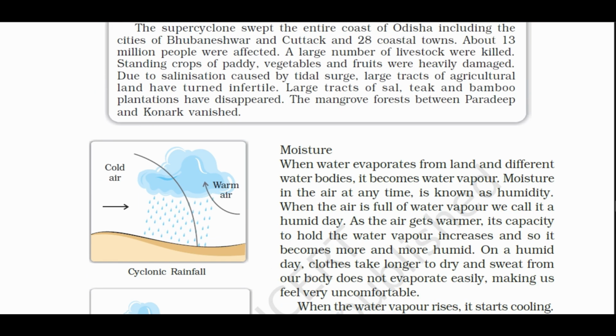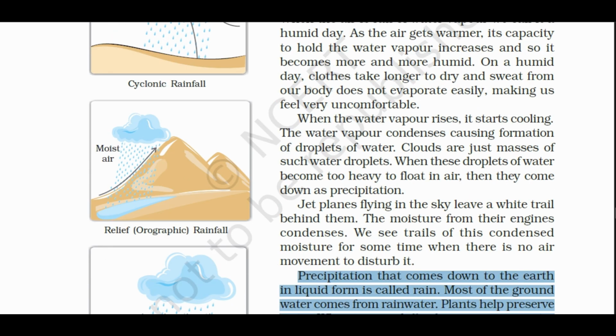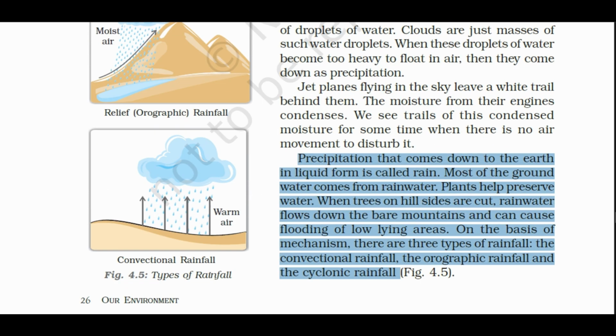The three types of rainfall are shown here. Cold air flows this way and the warm air rises upwards. Moist air shows the movement of the moist air, and here this is showing convectional rainfall. It shows the movement of the warm air.